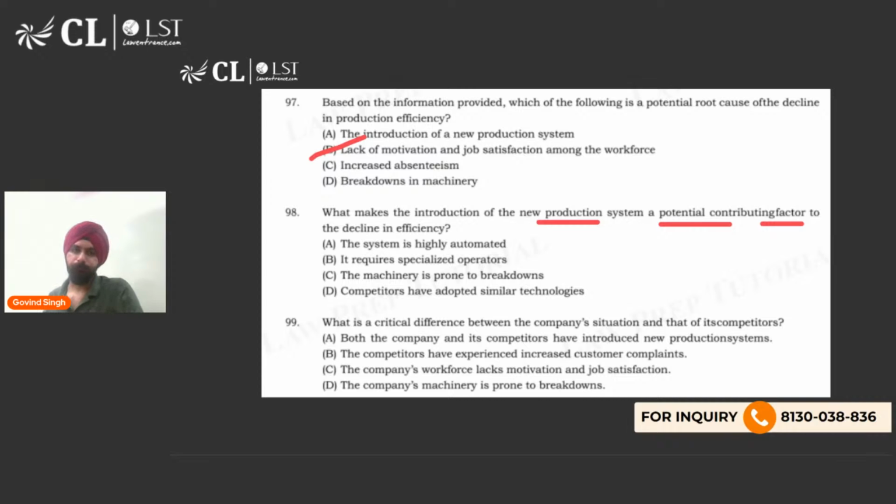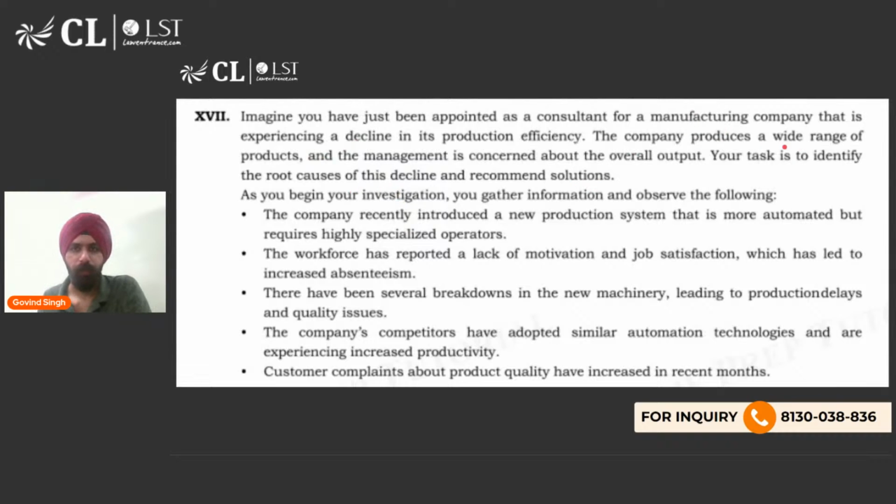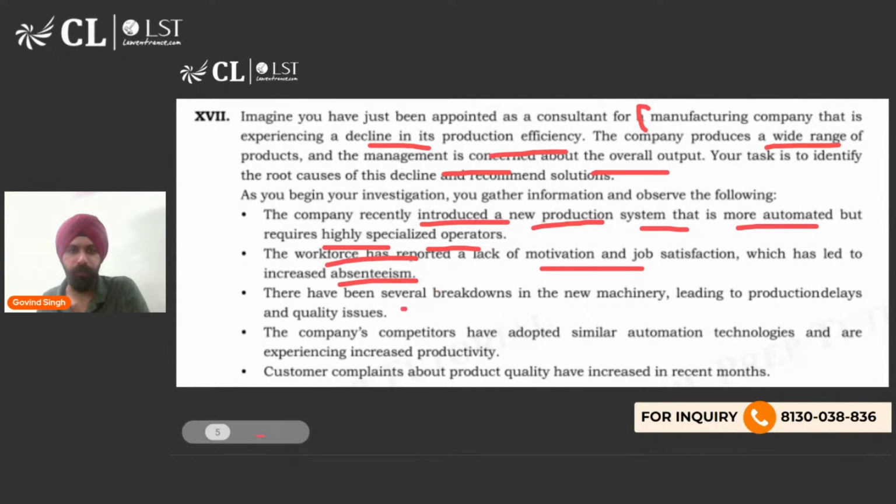Let's see. पहले देखो what makes the introduction of new production system a potential contributing factor to the decline. क्वेश्चन पे वापस आते हैं. Company produces a wide range of products and management is concerned about overall output and they are experiencing decline in production efficiency. Your task is to identify. ठीक है. Introduce a new production system that is more automated but requires highly specialized operators. Workforce has lack of motivation leading to absenteeism. There have been several breakdowns in the new machinery leading to production delays and quality issues.